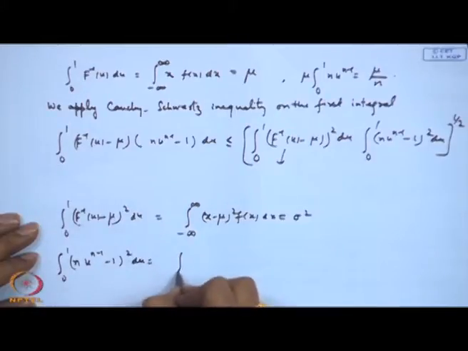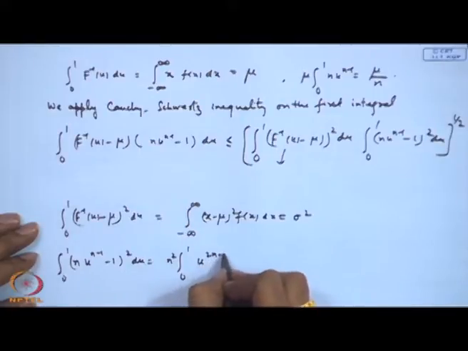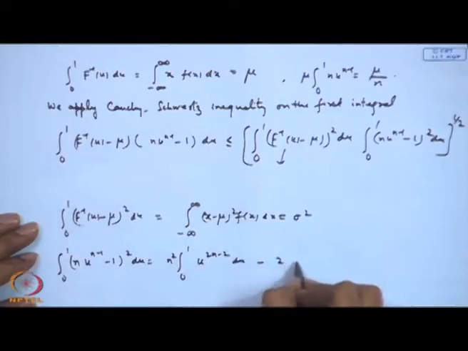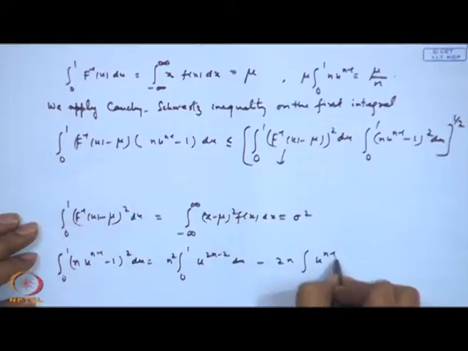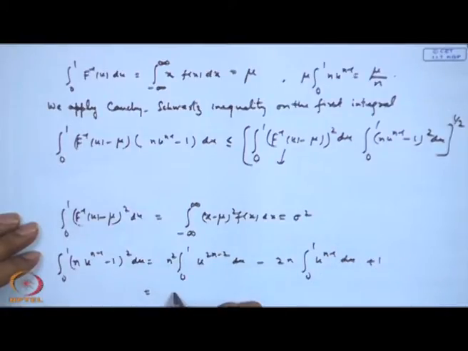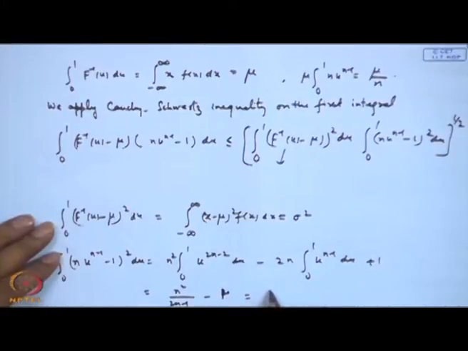So, that is equal to the integral 0 to 1 of n square u to the power 2n minus 2 du, that is n square divided by 2n minus 1, minus 2n, plus 1, that is equal to n minus 1 whole square divided by 2n minus 1.